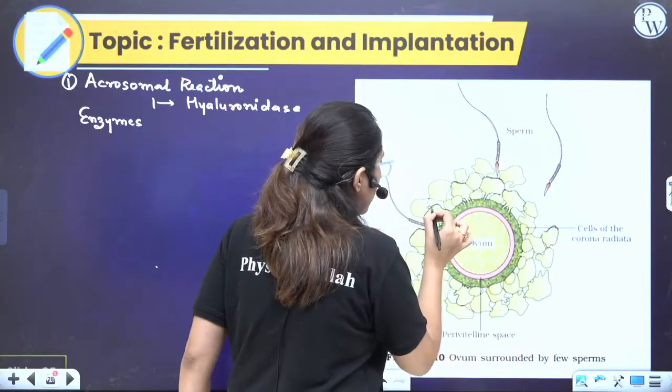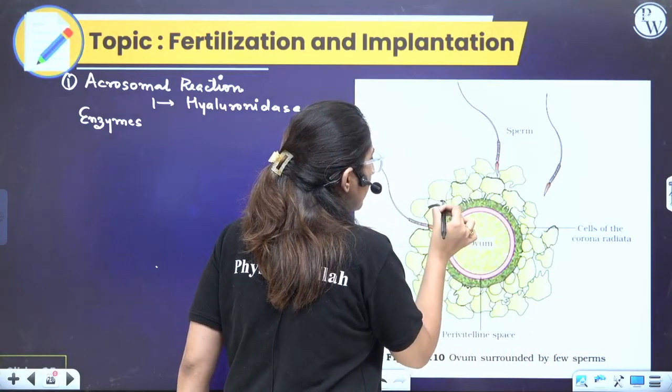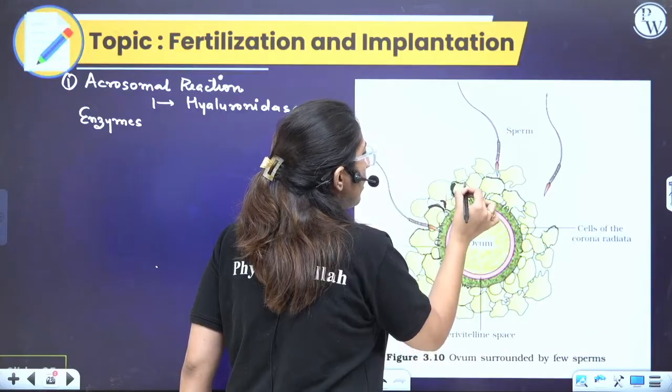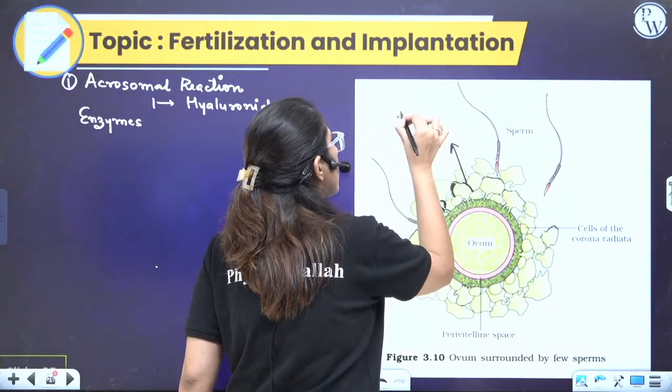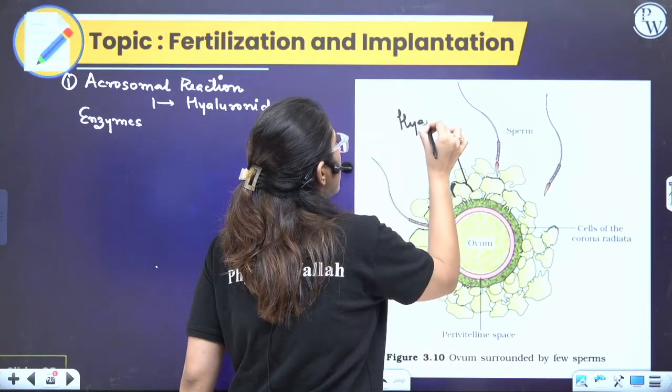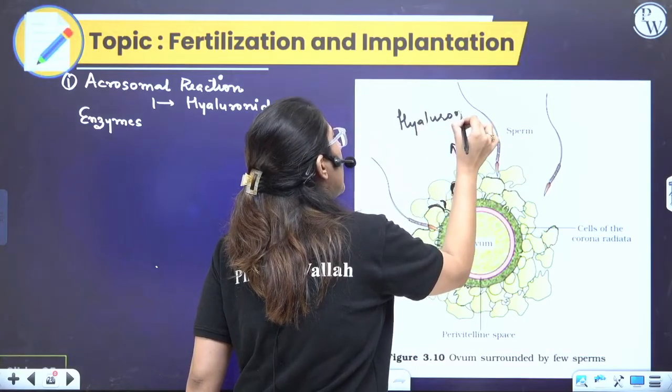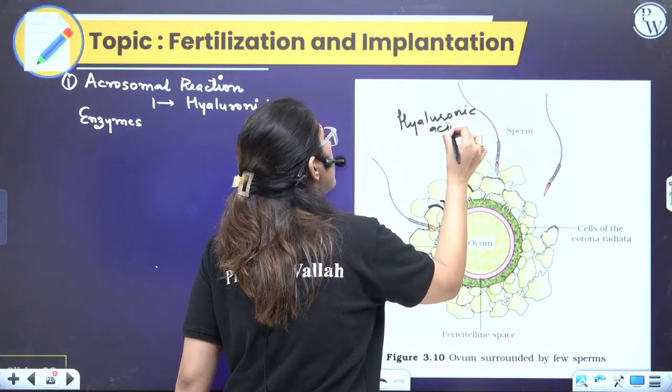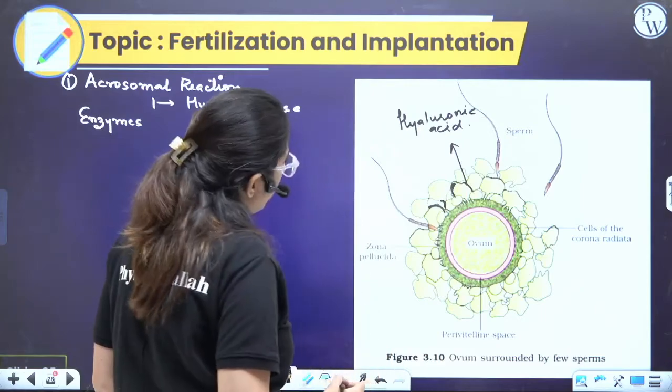If you look at the follicle cells, they are attached to each other with the help of hyaluronic acid, a mucopolysaccharide. Hyaluronic acid will be digested by hyaluronidase.